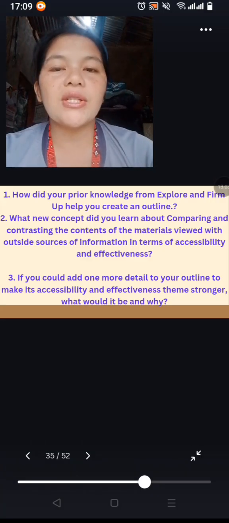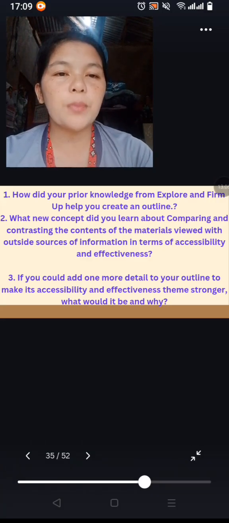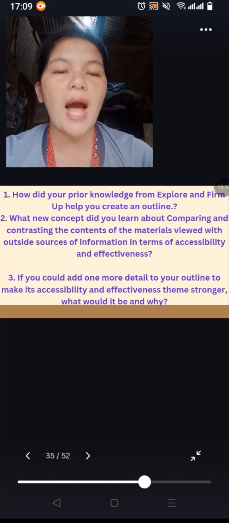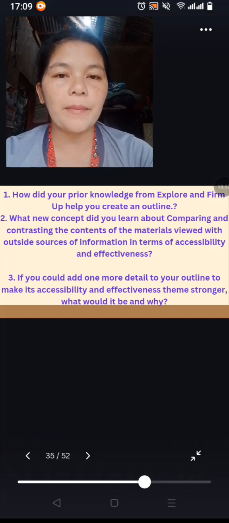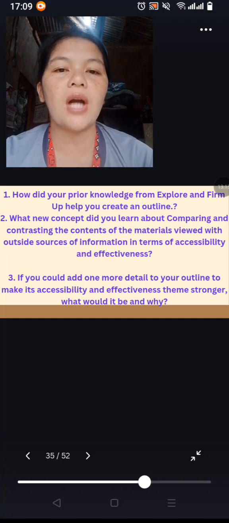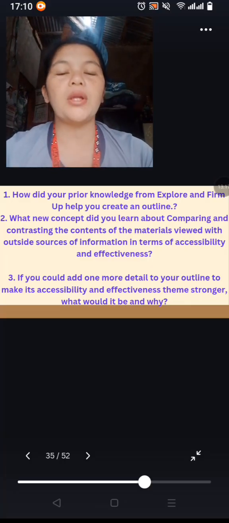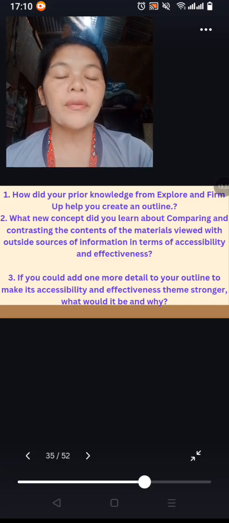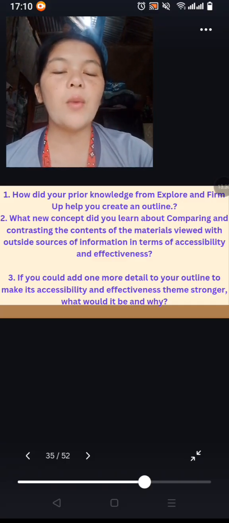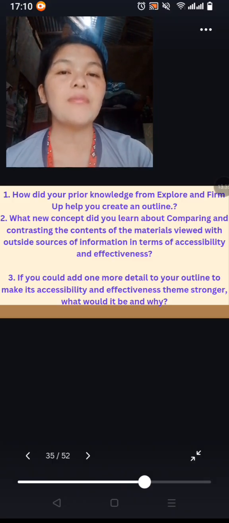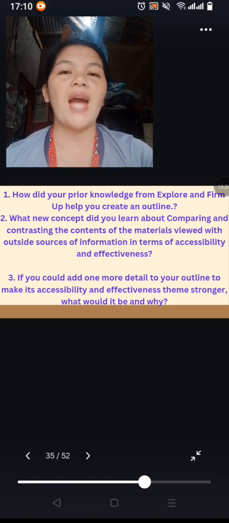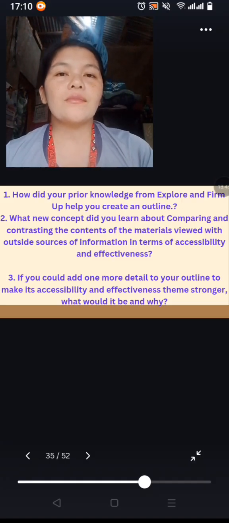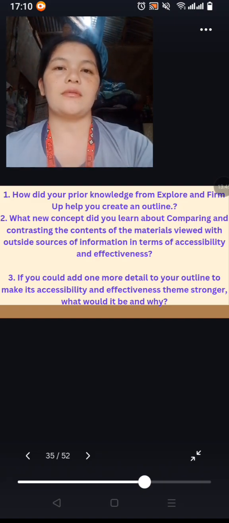Okay, these are the questions. How did your prior knowledge from Explore and Firm Up help you create an outline? What new concept did you learn about comparing and contrasting the contents of the materials viewed with outside sources of information in terms of accessibility and effectiveness? Third, if you could add one more detail to your outline to make its accessibility and effectiveness theme stronger, what would it be and why? I will give you 5 minutes to answer and just recite in front.